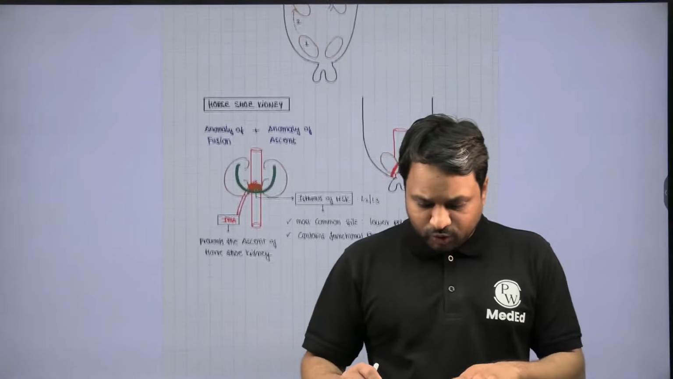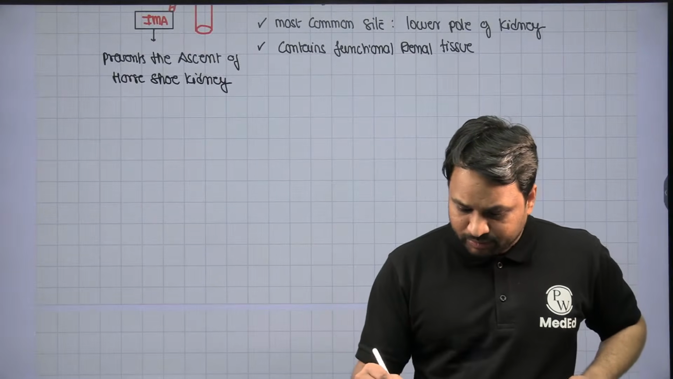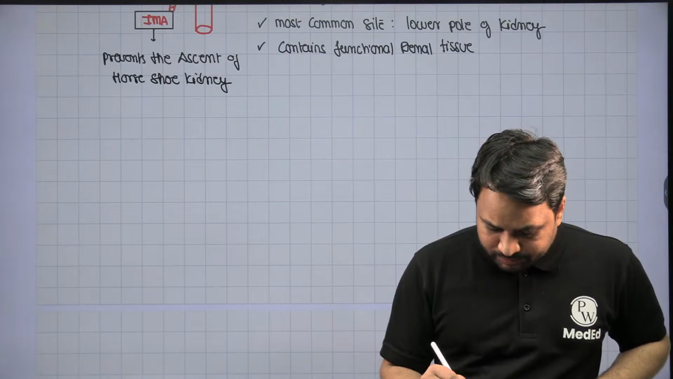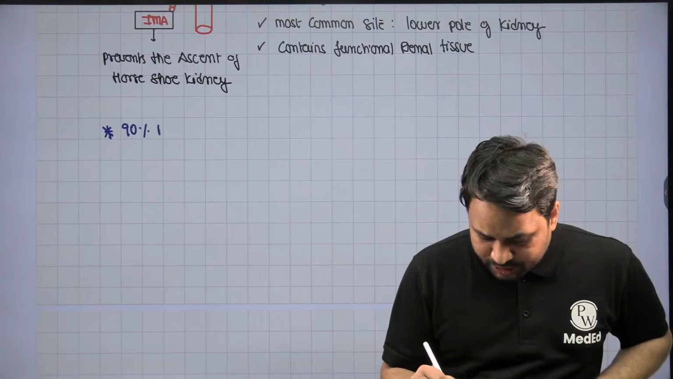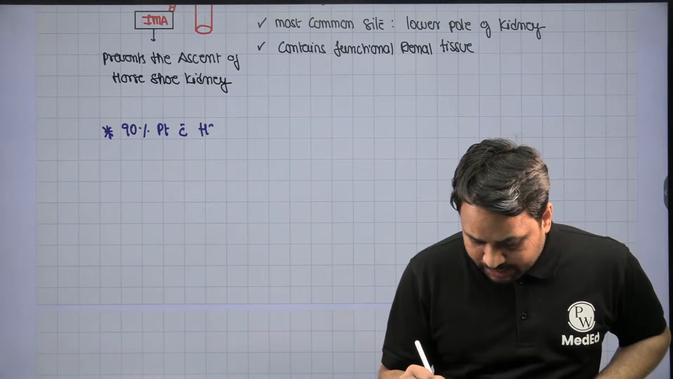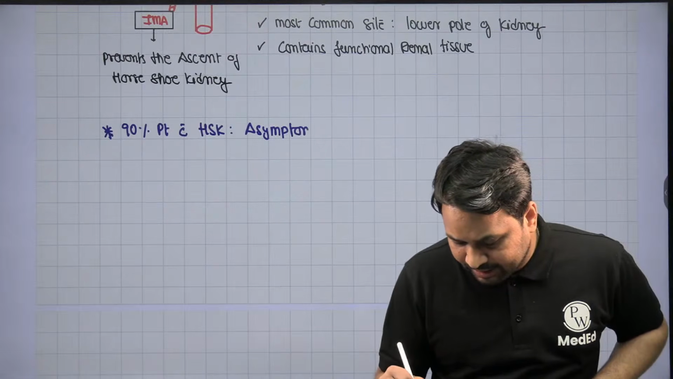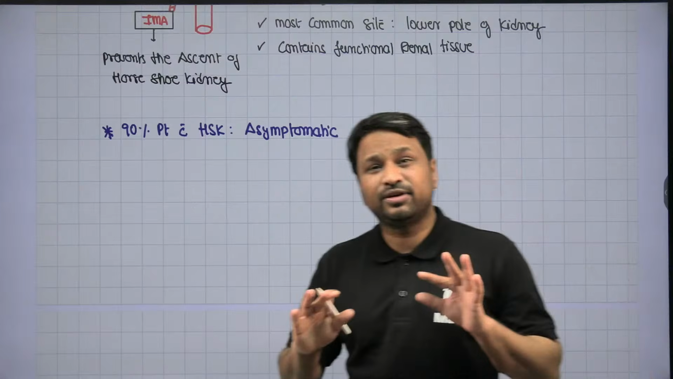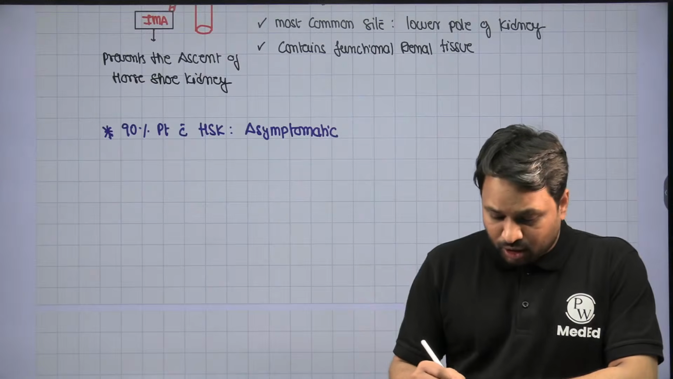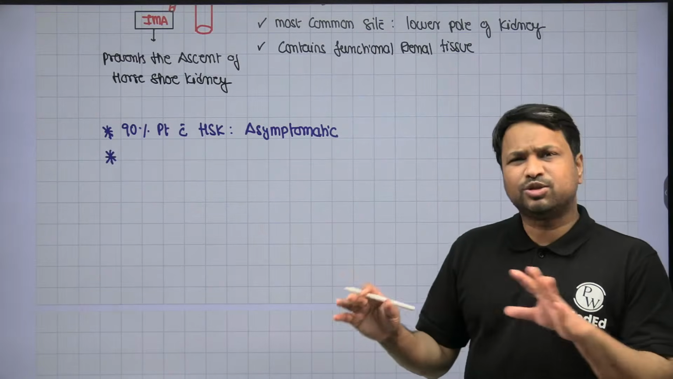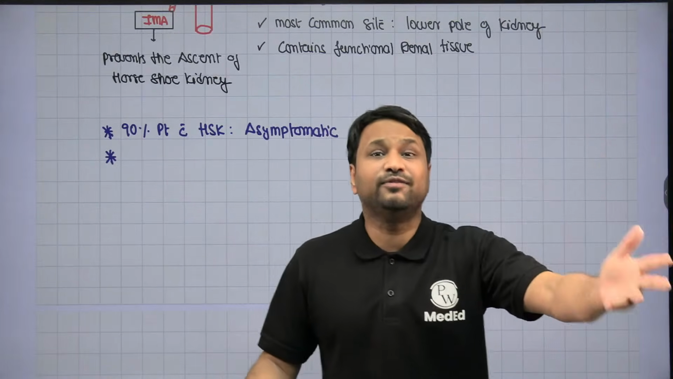Now, if you look at the symptoms, here's the note point. Remember, 90% of the patients with horseshoe kidney are asymptomatic. In fact, they are asymptomatic for life. You don't need to do anything. Just give them supportive care and they'll be fine. These patients are usually found incidentally. They got abdominal pain, they got an ultrasound done, and accidentally you found there's a horseshoe kidney.